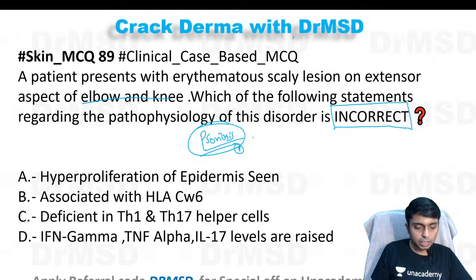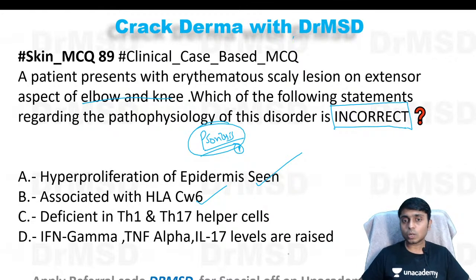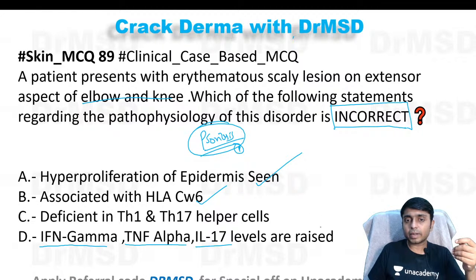Dr. MD Ijaz Alam says option C is the answer. Very good. The diagnosis is psoriasis, whereas regarding the pathophysiology, hyperproliferation of the epidermis is seen in psoriasis. This option is correct, and psoriasis is in fact associated with HLA-CW6. This option is also correct, and there will be cytokines released in psoriasis in the skin lesions, mainly interferon gamma, tumor necrosis factor alpha, and interleukin 17. So option D is also correct. So what is the answer here? It is option C, which is incorrect.